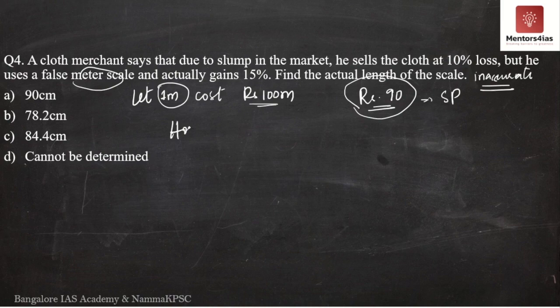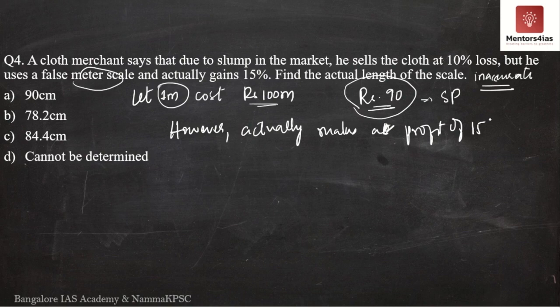However, based on the question, this rupees 90 is actually at a profit of 15%. By selling it at rupees 90, he is making a profit of 15%. Meaning this selling price of rupees 90 is 115%.